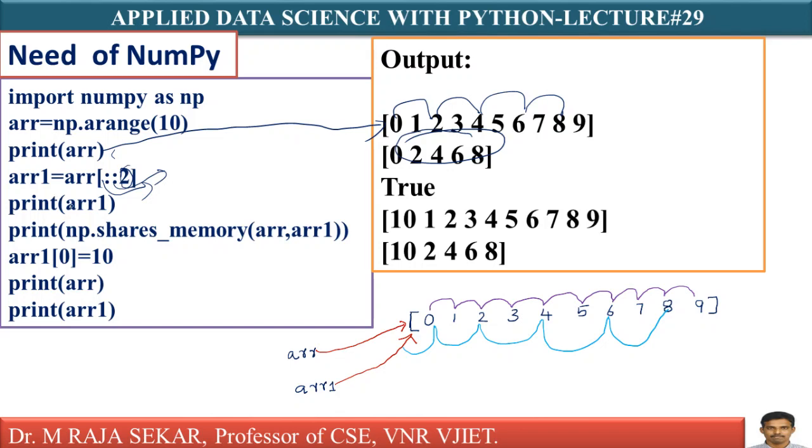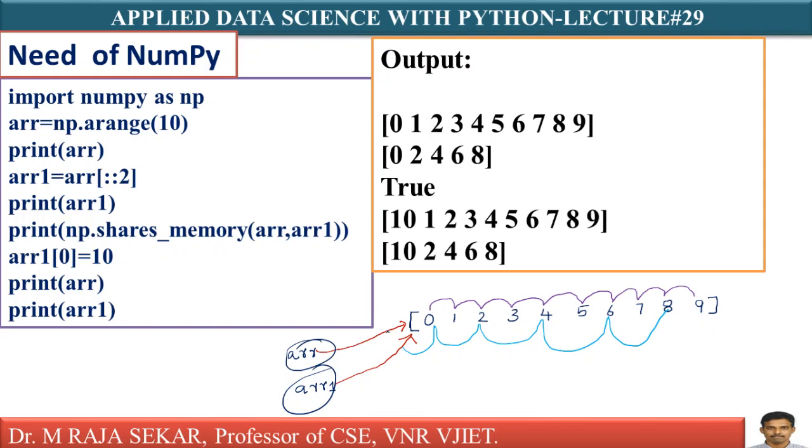In this case, what's happening? Our original array is 0, 1, 2, 3, 4, 5, 6, 7, 8, 9. Our sliced part is 0, 2, 4, 6, 8. In this case, it will not create two separate memory areas. A single memory area will be created. That memory area will be referred to by these two names. What are these two names? ARR as well as ARR1. Both of them will point to the same memory location.